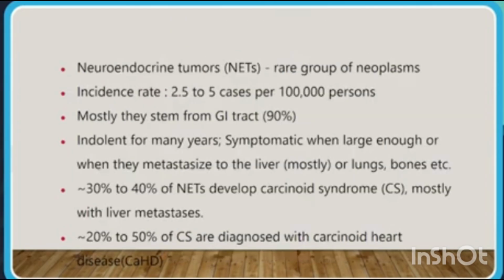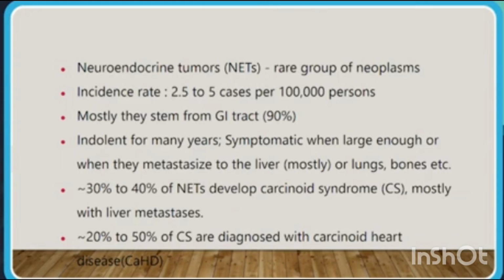Neuroendocrine tumors are a rare group of neoplasms. The incidence rate is up to 5 cases per 1 lakh population. Mostly they arise from the GI tract, nearly 90% of the cases. They are indolent for many years, symptomatic when large enough or when they metastasize, mostly to the liver, or to other organs like lungs and bones, etc.